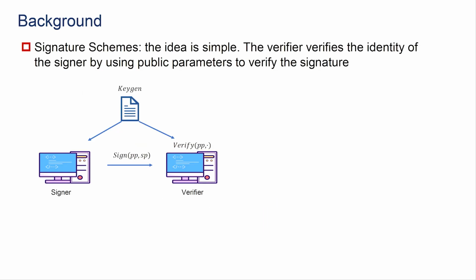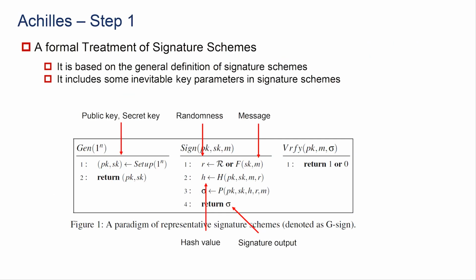In the background of signature schemes, the idea is simple. The verifier identifies the identity of the signer by using public parameters. And there are three functionalities: key generation, signing, and verify.